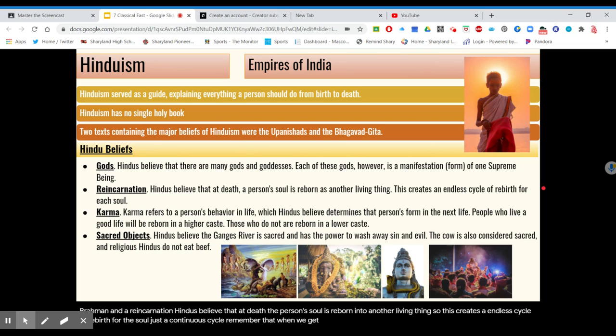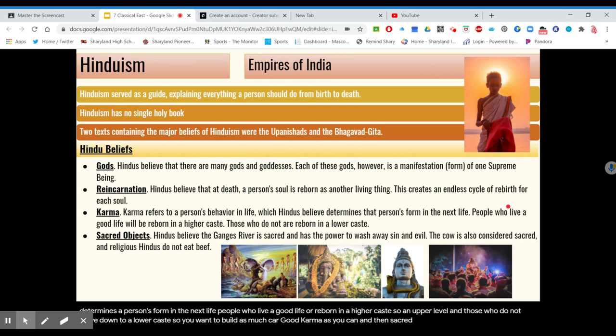Remember that when we get to Buddhism. And karma refers to a person's behavior in life, which Hindus believe determines a person's form in the next life. People who live a good life are reborn in a higher caste, so an upper level, and those who do not move down to a lower caste. So you want to build up as much good karma as you can.